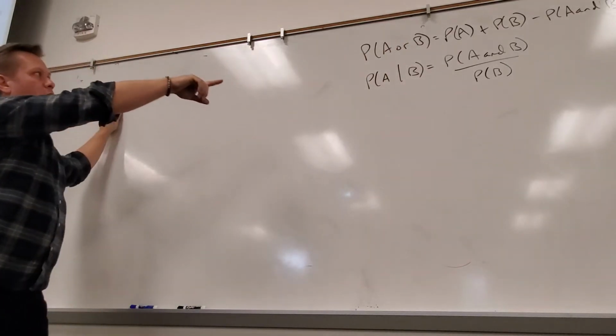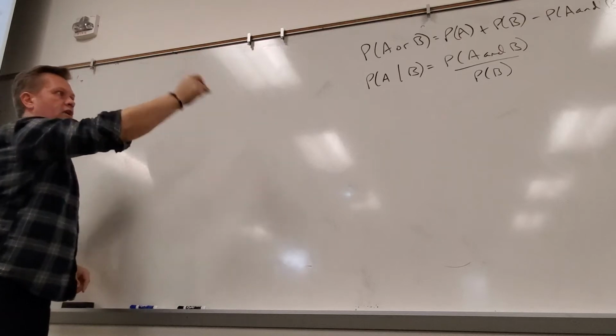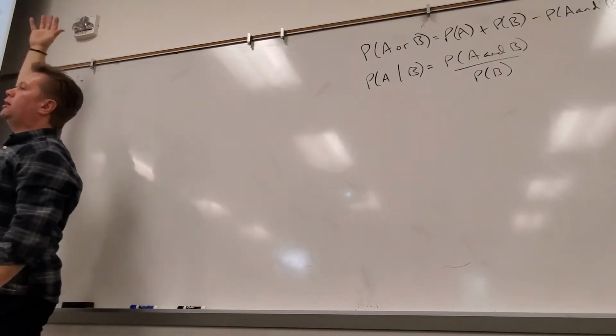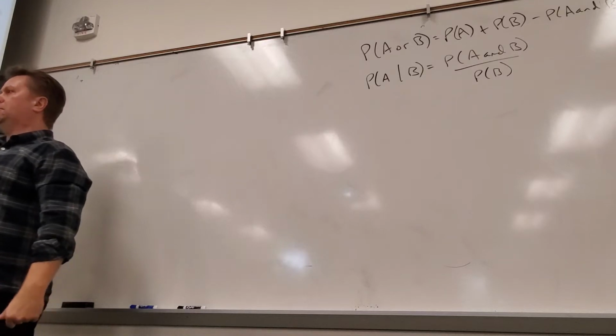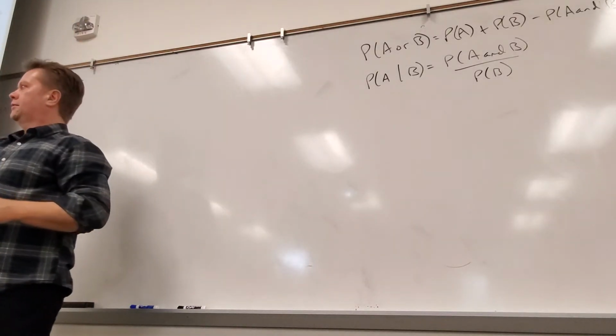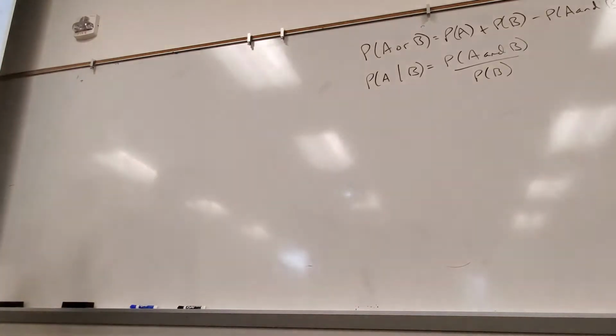Do you notice what formula we have not done yet? We have or, we have given, we need and, right? And we haven't done a problem yet that we have to know a formula for it, because and in a table is easy. It's just where the two things intersect. But again, I'm not always going to give you a table. I'm going to have a formula eventually.